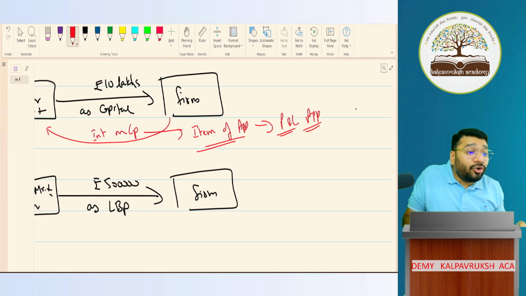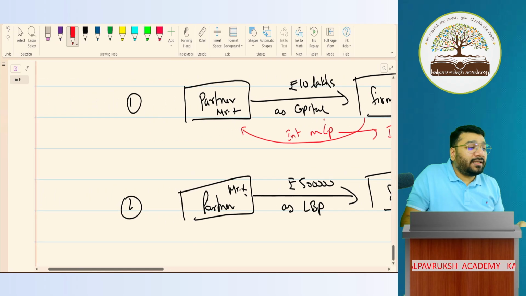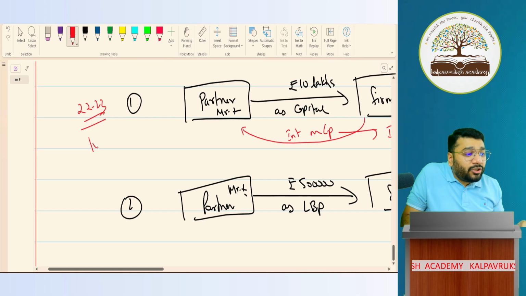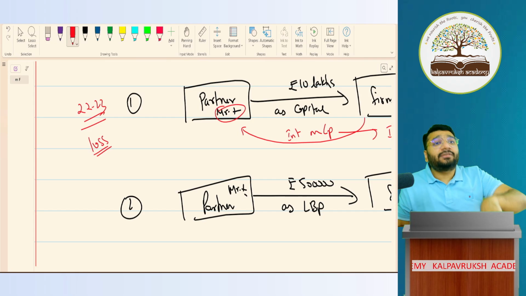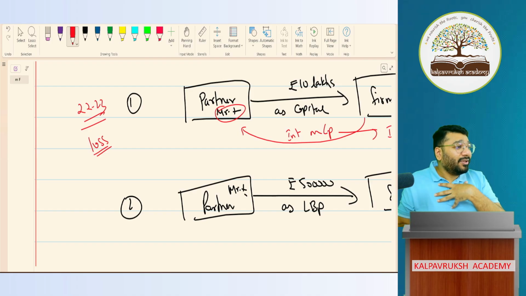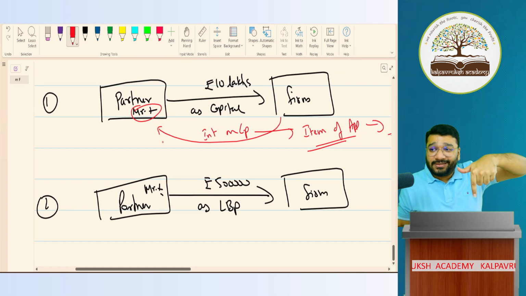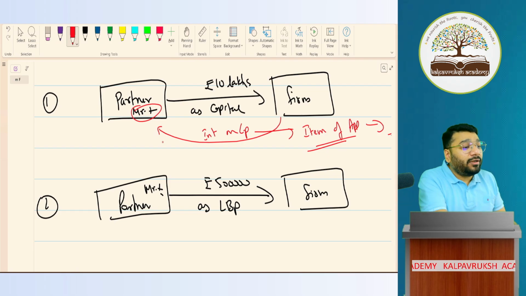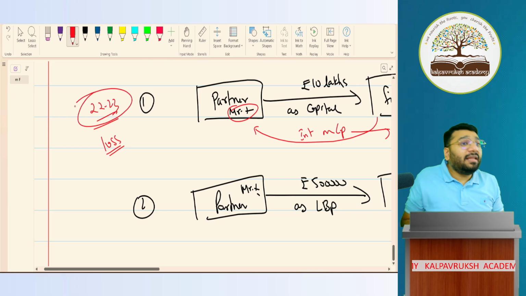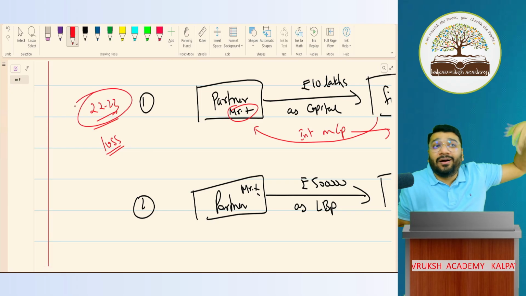The answer is no. So now, imagine this transaction took place in 22-23. The firm was into loss. So Mr. X was that student who did not study accounts from Prathik sir. So he did not know that if the firm is into loss, he will not get interest on capital. He was shocked in the year 22-23 when he learned from his other partners that a loss-making firm cannot pay interest on capital to the partner.